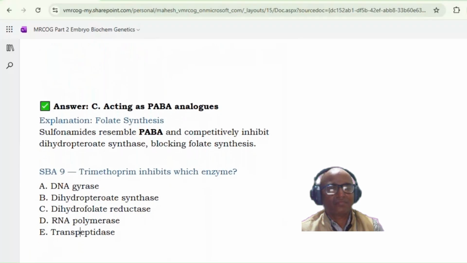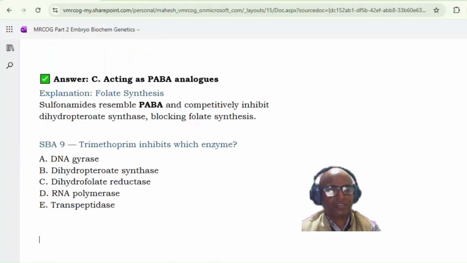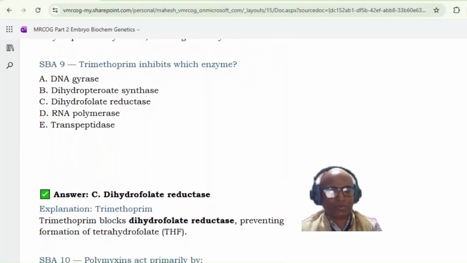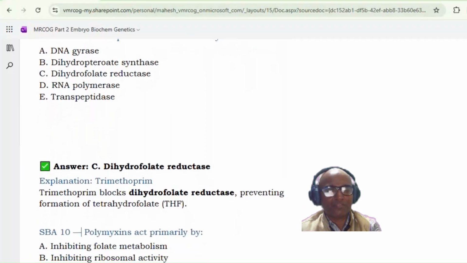Trimethoprim inhibits which enzyme? A, DNA gyrase, B, dihydropteroate synthetase, C, dihydrofolate reductase, D, RNA polymerase, E, transpeptidase. Sir, answer is B. No, trimethoprim will inhibit the second step. Sorry, sir, C. So DHFR, because trimethoprim acts at the second step. The first one is at dihydropteroate synthesis. Trimethoprim blocks DHFR, dihydrofolate reductase, preventing formation of THF.